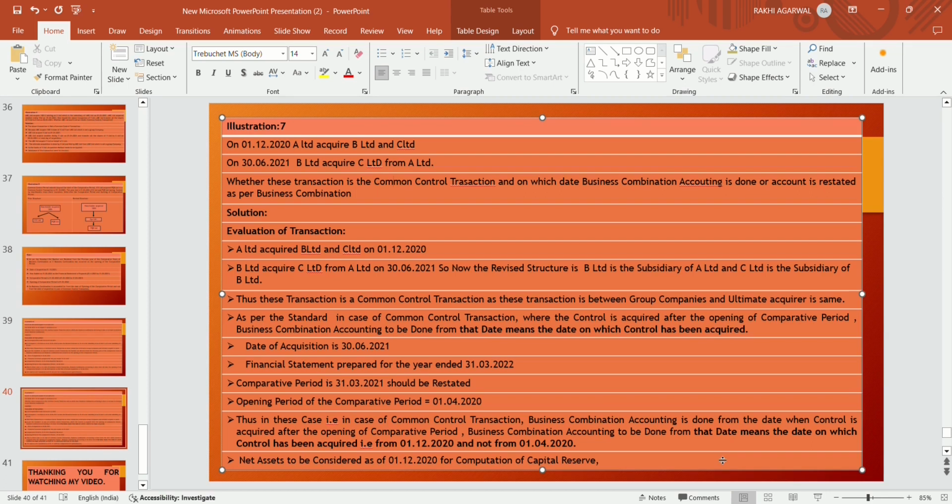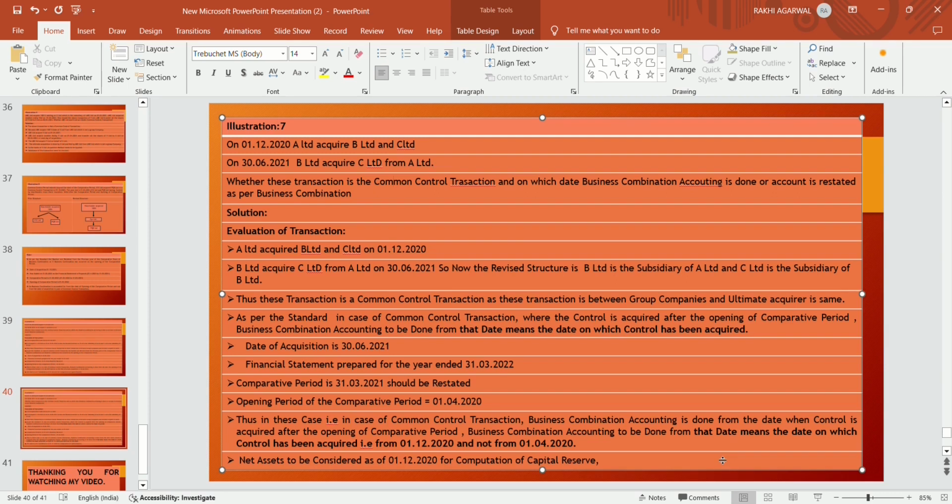The financial statements are prepared for 31st March 2022. The comparative period is 31st March 2021, which should be restated, and the opening of the comparative period is 1st April 2020. Control is acquired after the opening of the comparative period, that is on 1st December 2020.